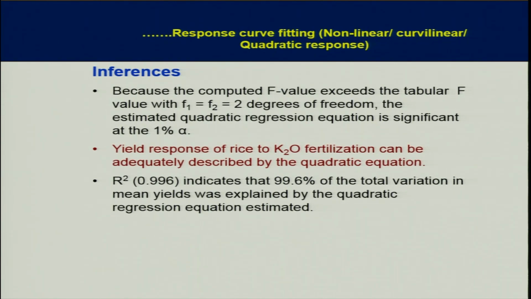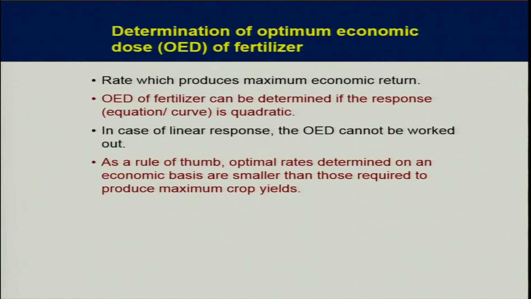The yield response of rice to K2O fertilization can be adequately described by the quadratic equation. This is the conclusion. R square is 0.996, that means, multiplying by 100, 99.6% of the total variation in mean yields was explained by the estimated quadratic regression equation.